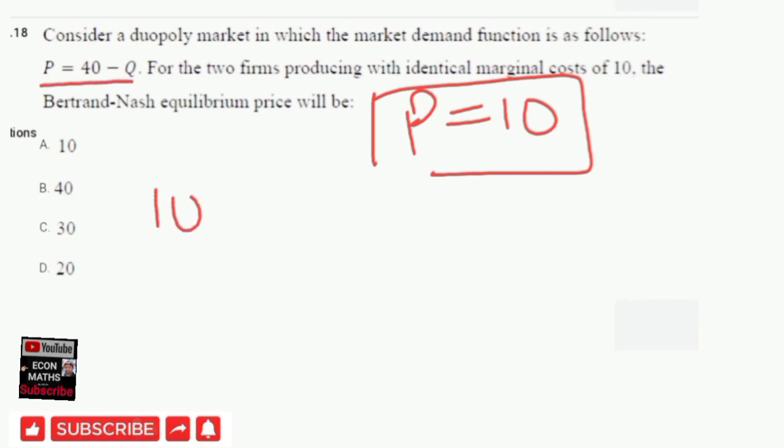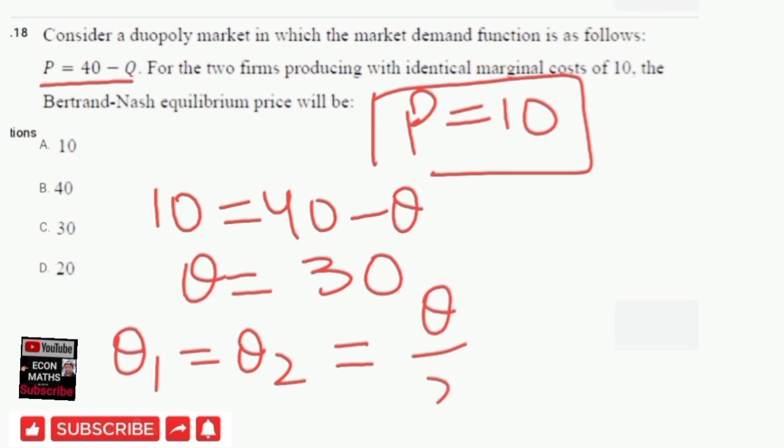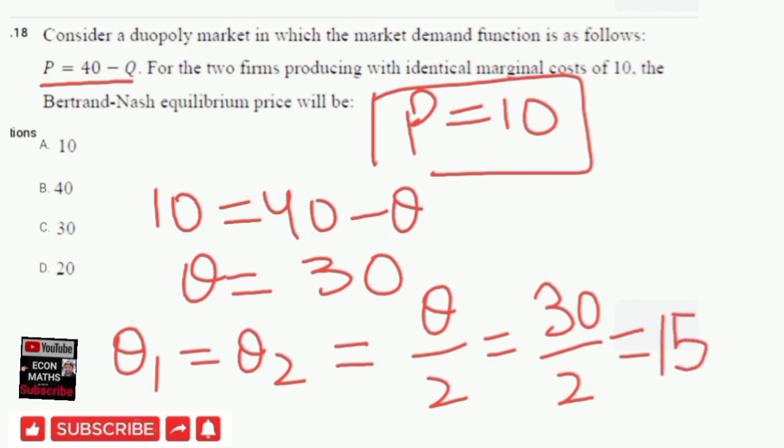So 10 is equal to 40 minus Q, or Q is equal to 40 minus 10, that is equal to 30. Then Q1 is equal to Q2, as we have calculated earlier, is equal to Q divided by 2, which is equal to 30 divided by 2. That means each firm will supply 15 units of quantity.